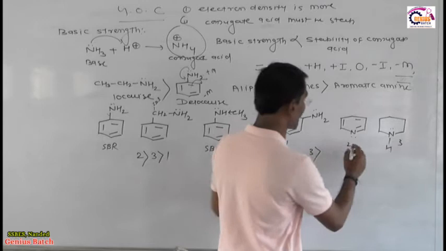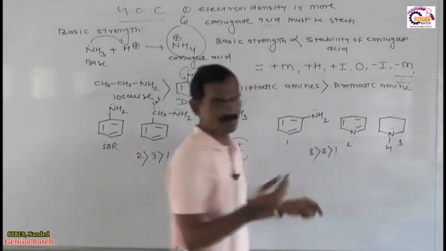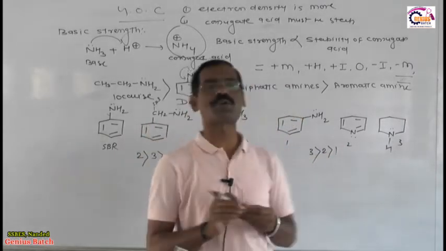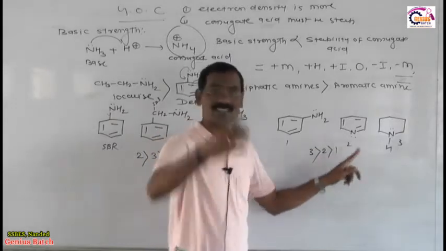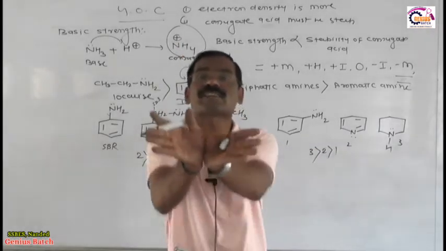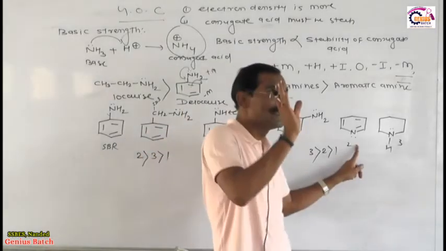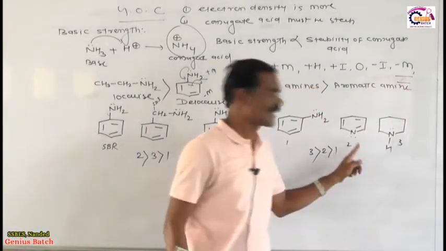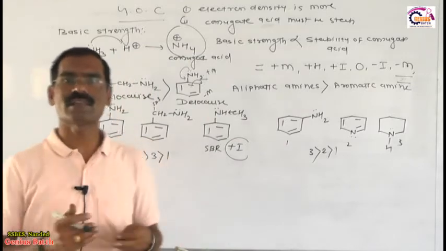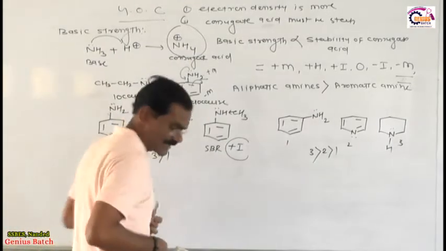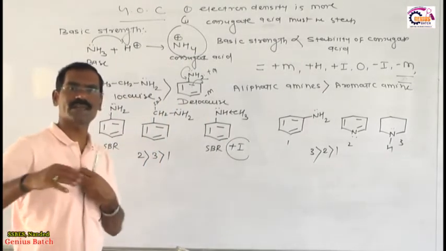This electron is localized. Localized is always more basic than delocalized. Yes or no? This is localized, not involved in resonance. Therefore, it easily accepts the proton. This electron is easily available for the proton, and whenever the electron is easily available for the proton, the basic strength is very high.